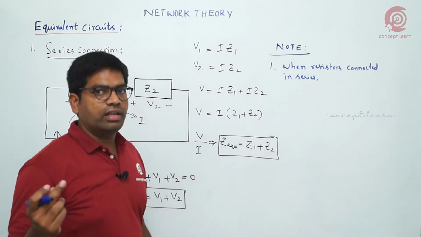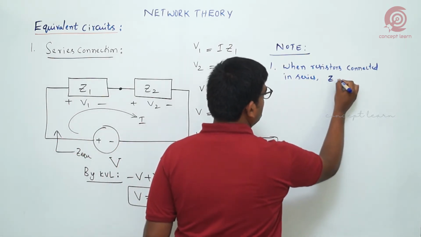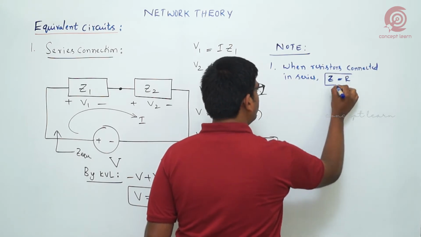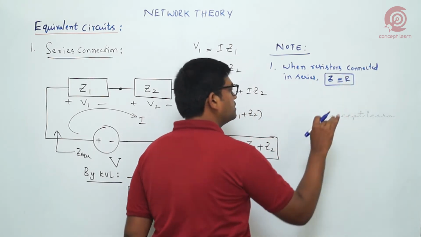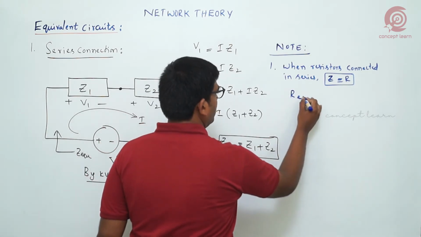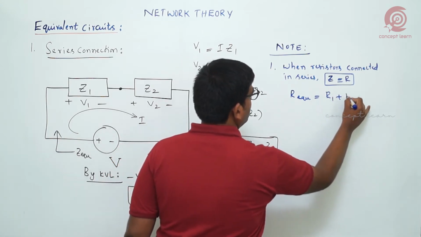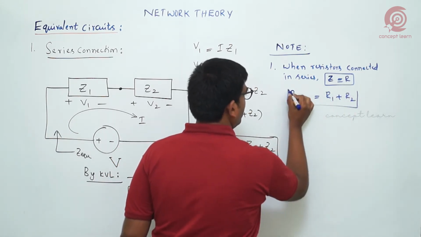Z equivalent we can replace directly by R equivalent, because Z is equal to R only, it is independent of frequency. So Z equivalent is equal to R equivalent, Z1 means R1, Z2 means R2, so directly you can write.